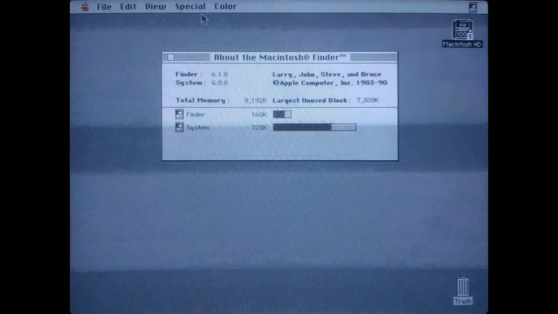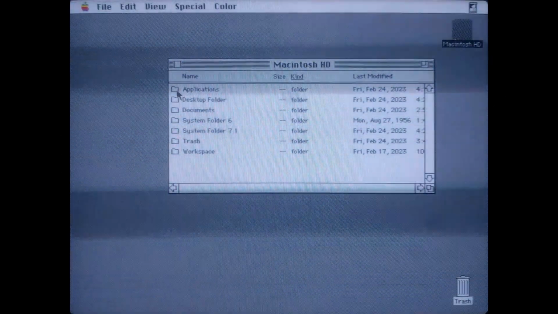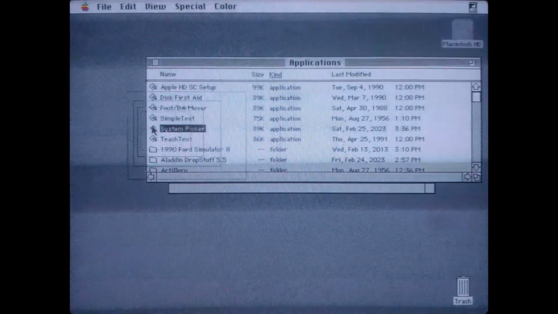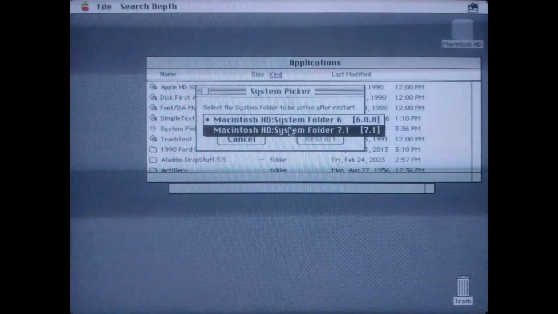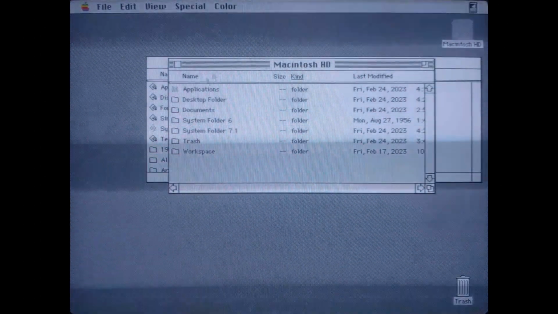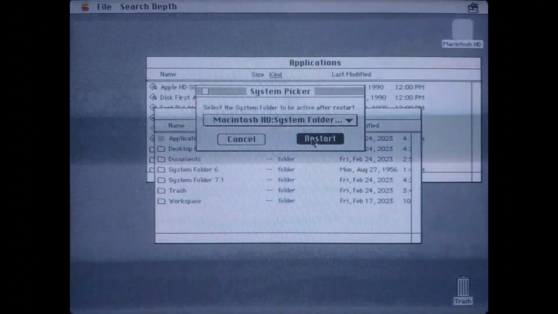Alright, today I'm going to show you dual booting System 6 and System 7 on the Macintosh II. If you go to About This Macintosh, you can see that it's running System 6.0.8. But there's this program called System Picker. If we run it here, you'll see that we can choose our system folder, which there's actually two of from two different installs, and restart.